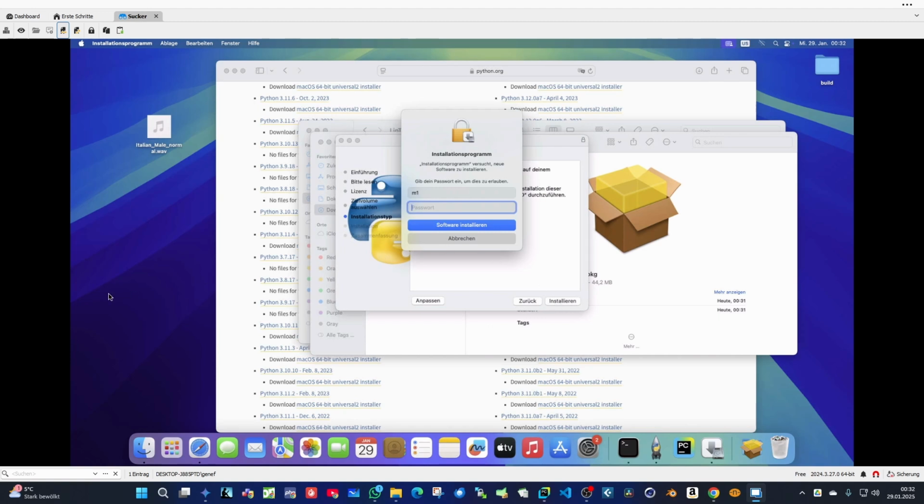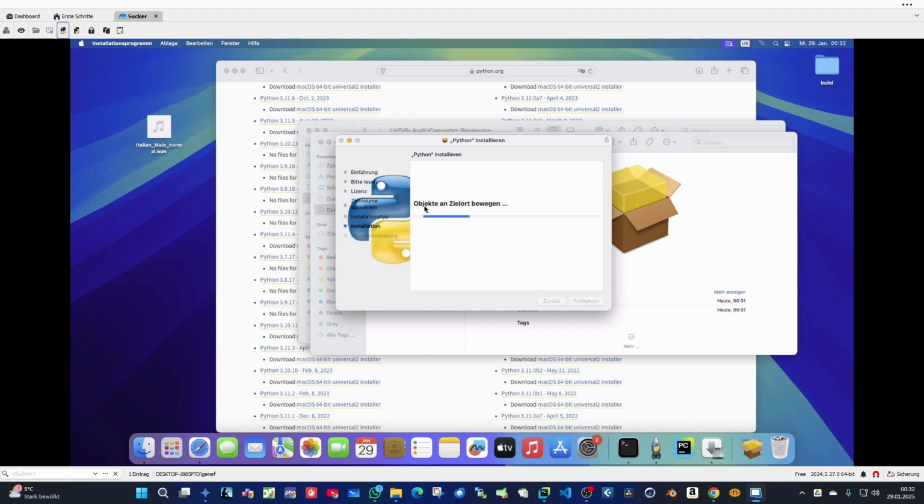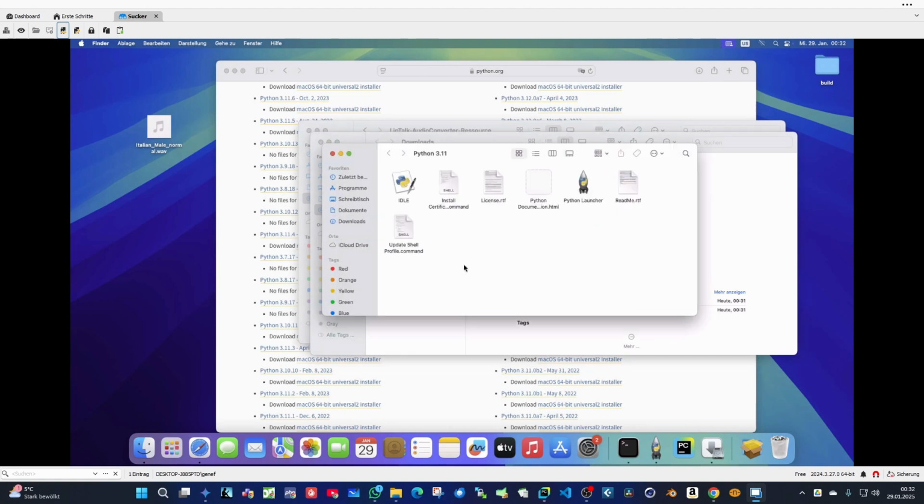Install it. Yes, the password. Wait a minute. The password is 2137. Hopefully it was okay. We install it.